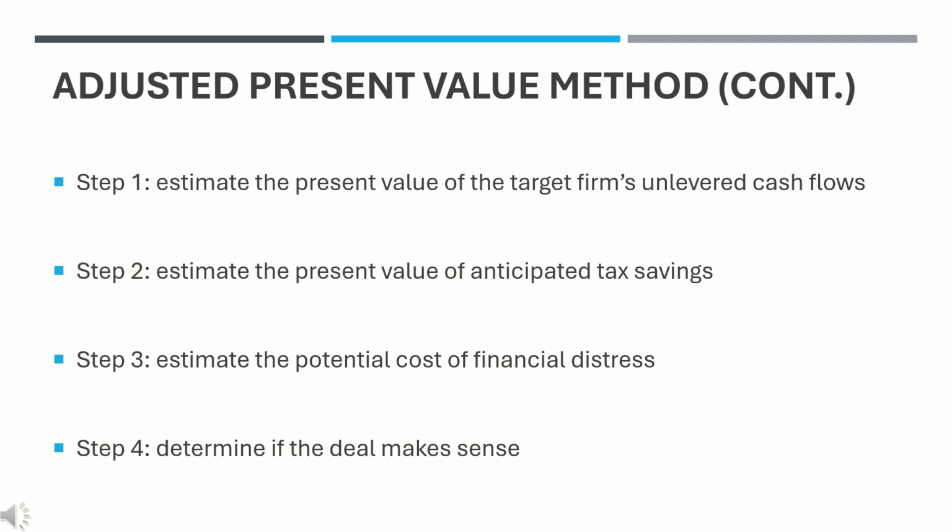Step 4. Determine if the deal makes sense. The total value of the firm is the sum of the PV of the firm's cash flows to equity, interest tax savings, and terminal value discounted at the firm's unlevered CO, less the anticipated cost of FD. Note that the terminal value is calculated using WACC, but that it is discounted to the present using the unlevered CO because it represents the present value of cash flows in the final year of the period when the firm's capital structure is changing and beyond. For the deal to make sense, the PV less the value of equity invested in the transaction, the net present value, must be greater than or equal to 0.